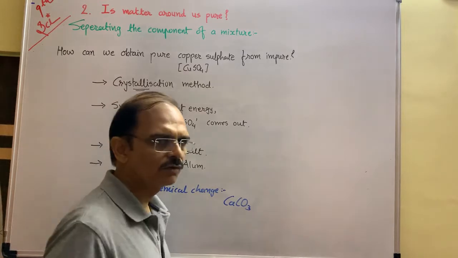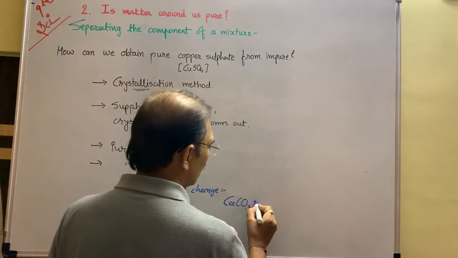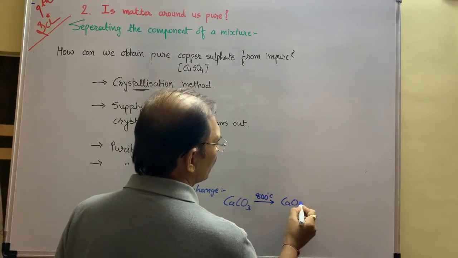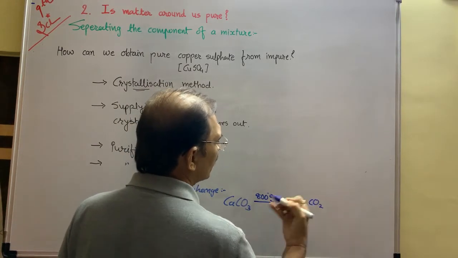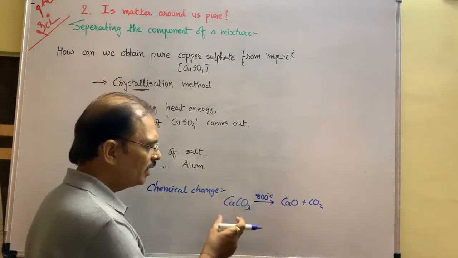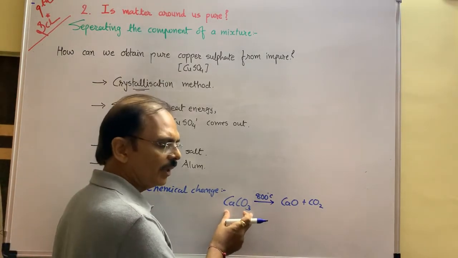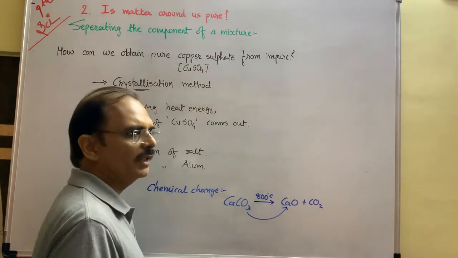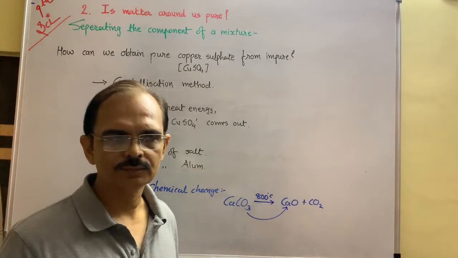calcium carbonate, phosphorus. So when calcium carbonate is heated at 800 degrees Celsius temperature, then calcium oxide and carbon dioxide gas are released. This is called chemical change. Originally it is calcium carbonate, but after being heated it converts into calcium oxide, that is called quicklime.